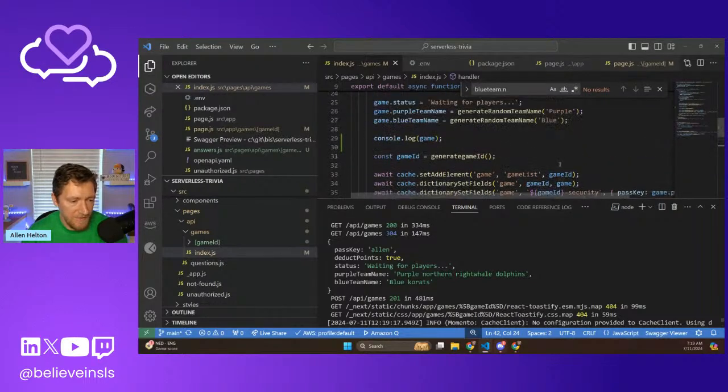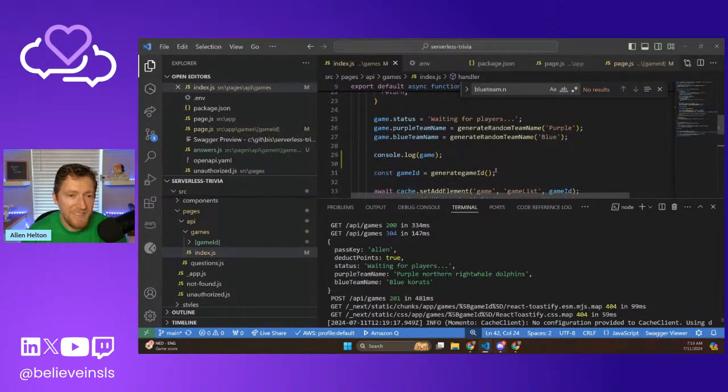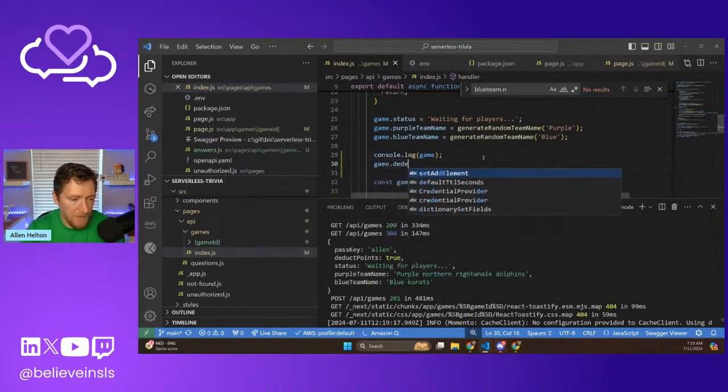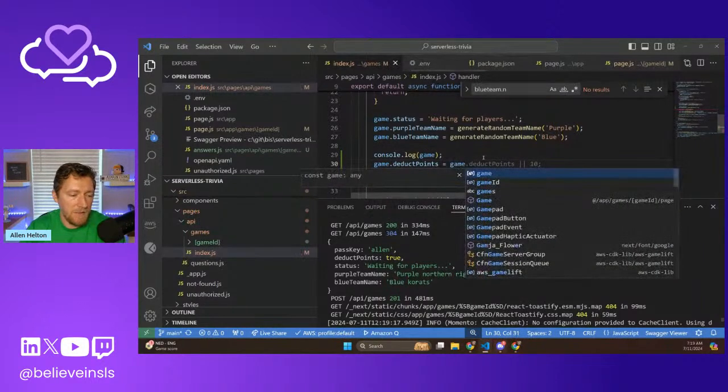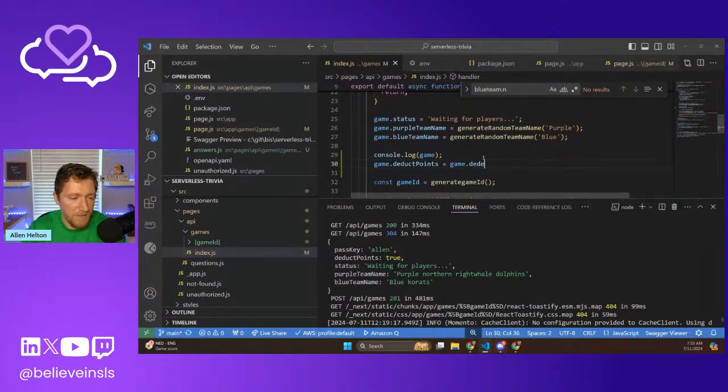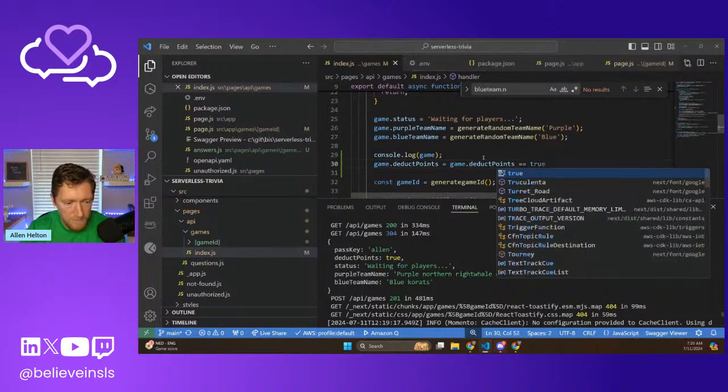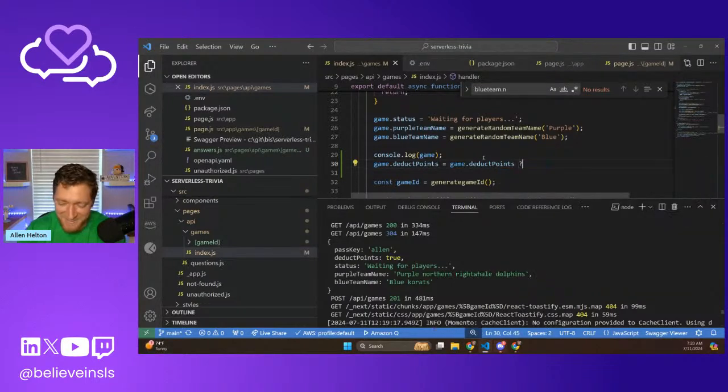So let's change it. Let's set game.deduct points equals game.deduct. This is what I like about JavaScript. It's also very dangerous from a maintenance perspective. We'll do it this way.